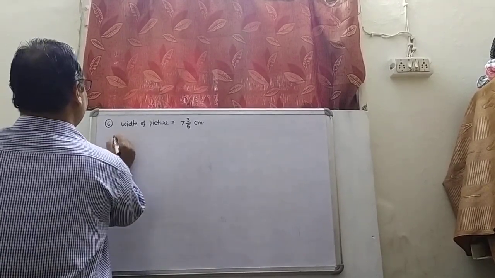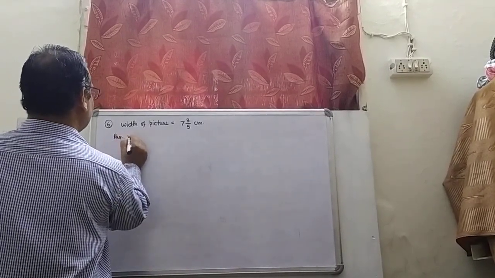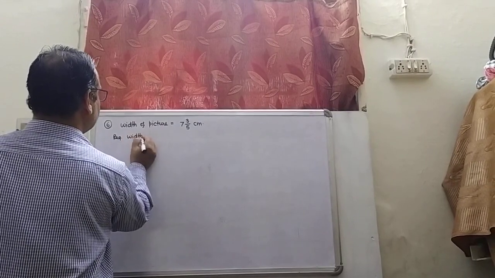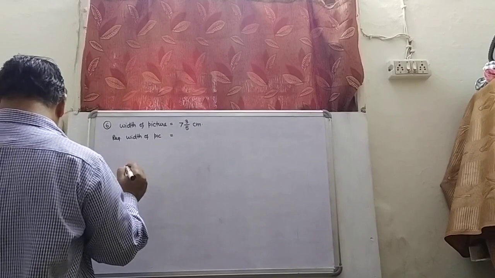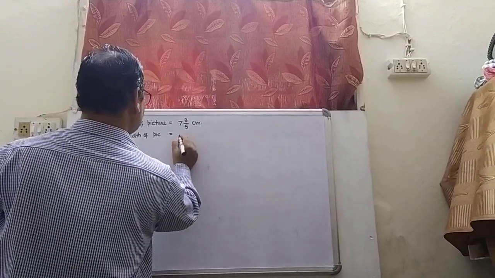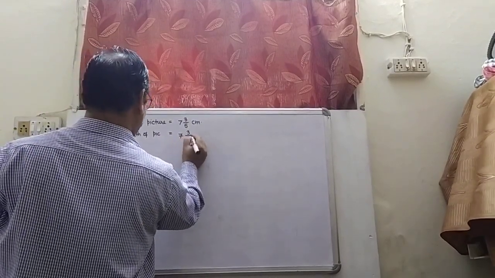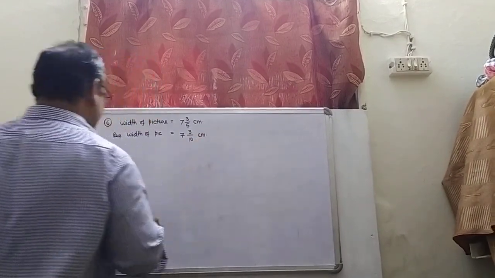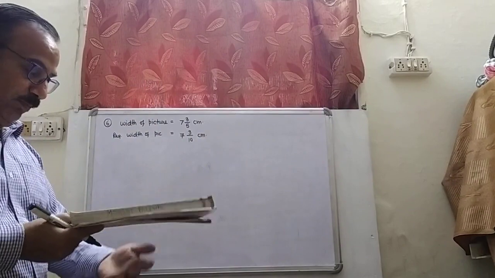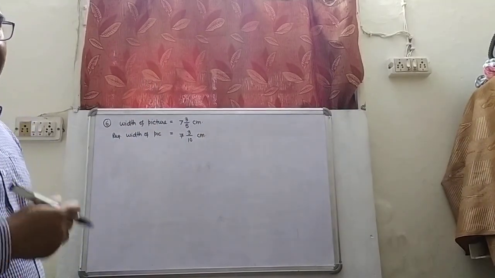The required width of the picture must be equal to 7 whole 3 by 10 centimeter. So obviously Salil has to trim the picture.